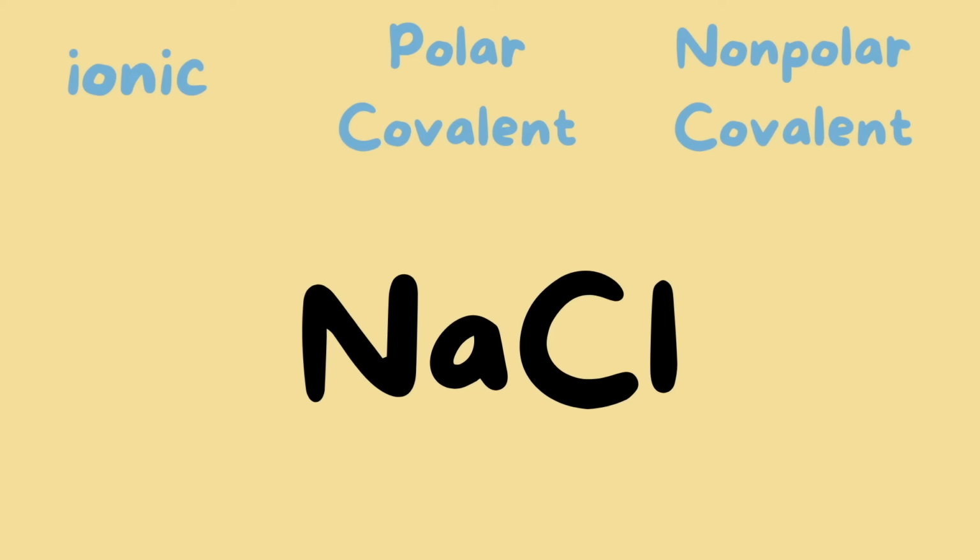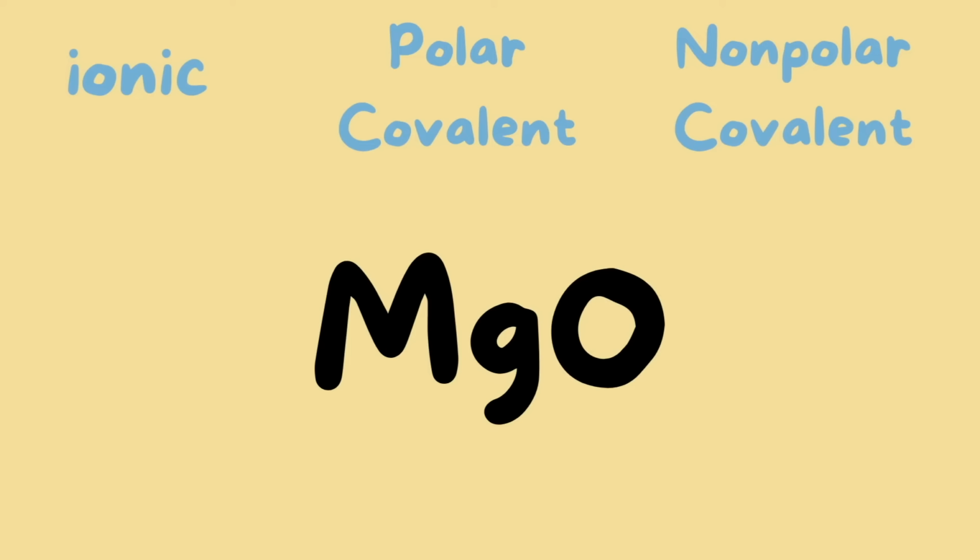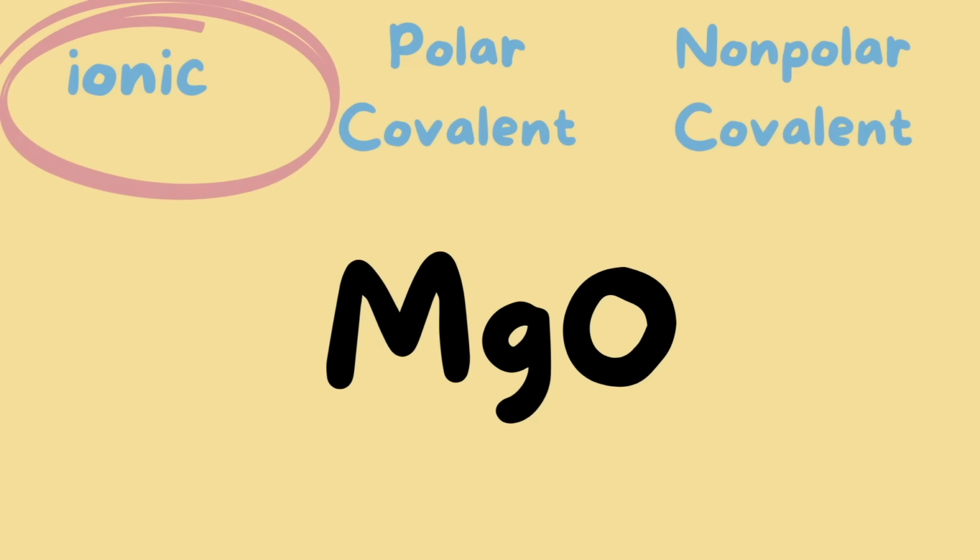Next, we have NaCl. Sodium is our metal, chlorine is our non-metal, so we have an ionic bond. How about magnesium oxide? Again, magnesium is our metal, oxygen is our non-metal, so we have again an ionic bond.